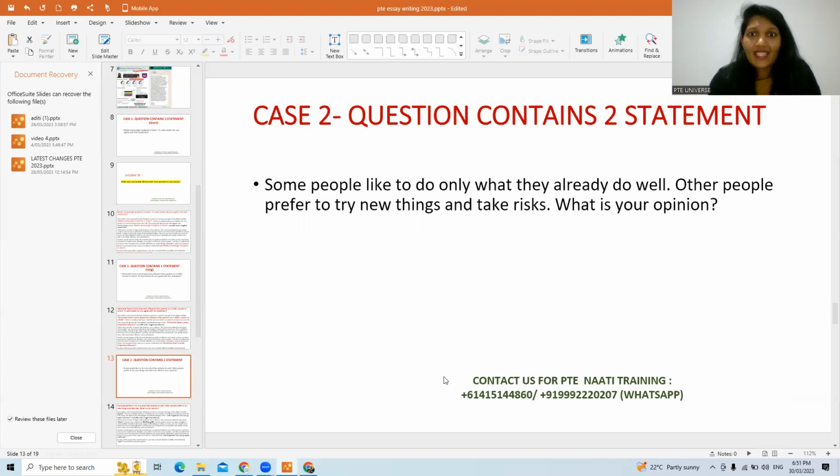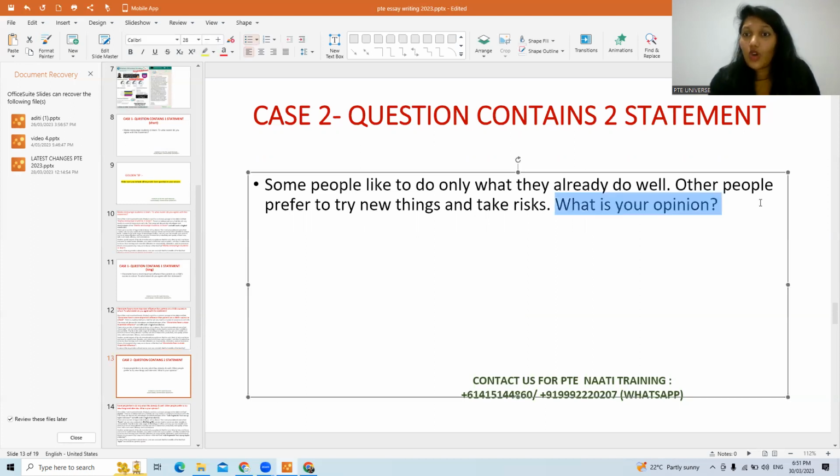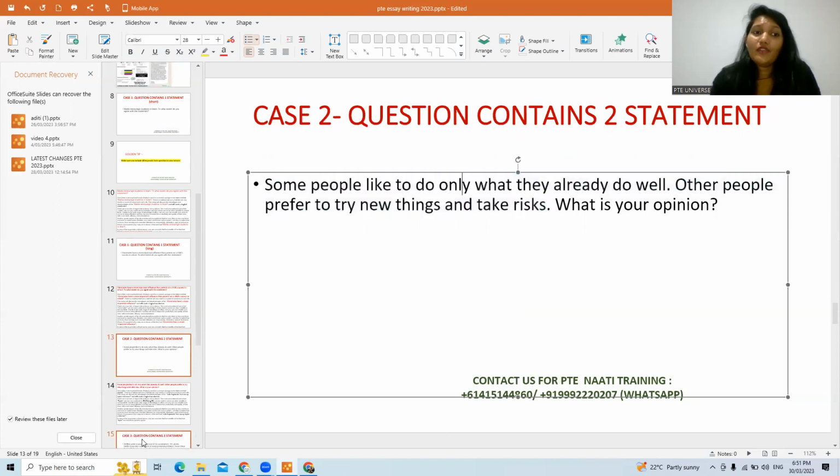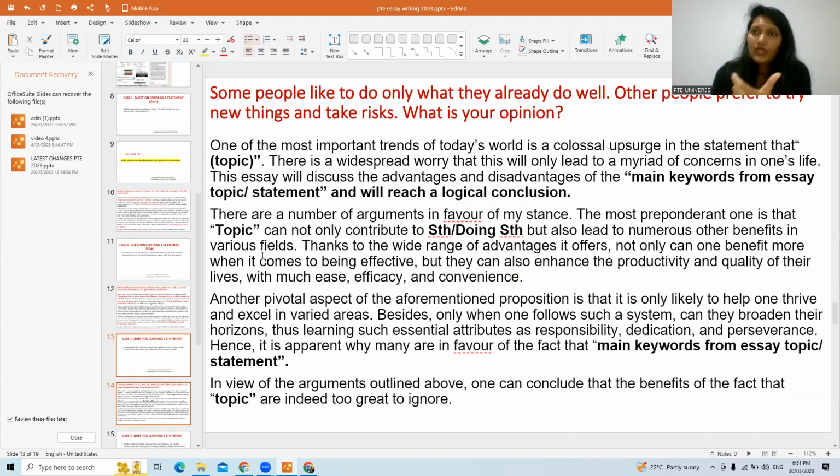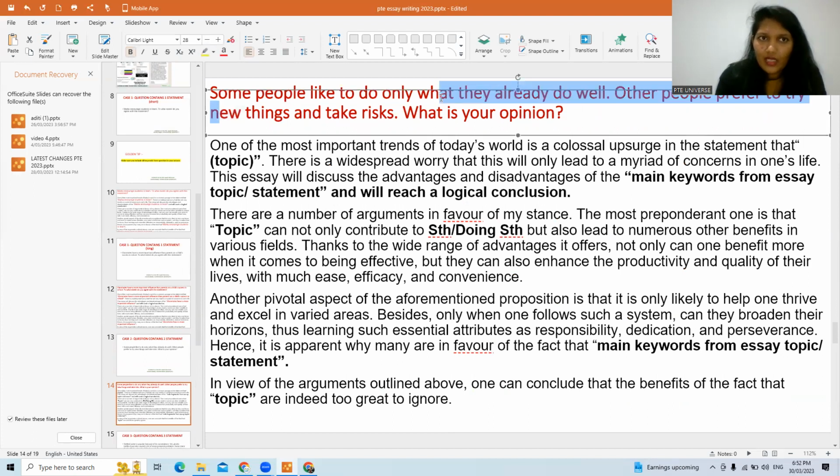That's very important. This third part, what is your opinion, is not the keyword. The major statements are: some people like to do only what they already do well. Other people prefer to try new things and take risks. So you need to make sure you're writing different statements. Now, if there are two statements, one easy way is to put different statements at different places. Like I'll show you.